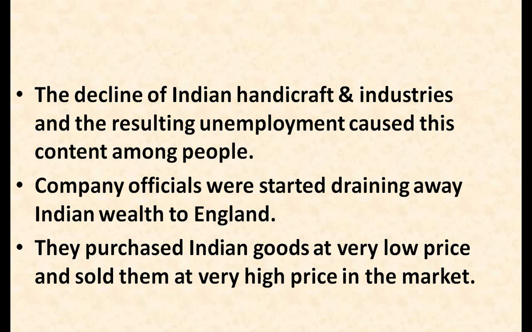So the British officials, what did they do? They purchased Indian goods, like cotton or other raw materials, at very low prices, and they prepared things with these raw materials and again sold these prepared products in the Indian market at very high prices, and in this way they were earning a lot of profit.